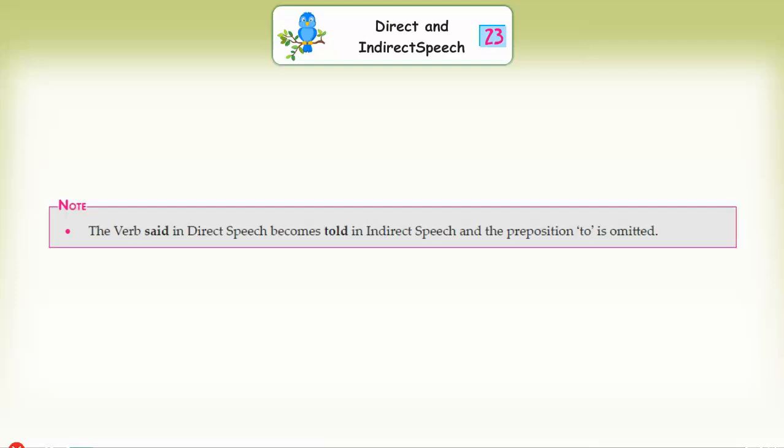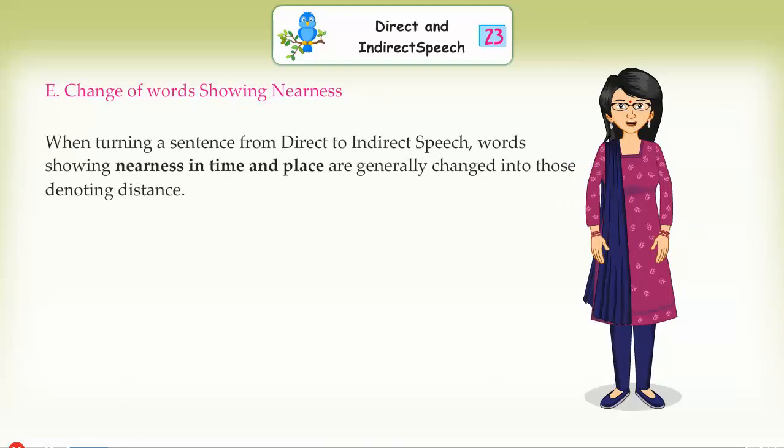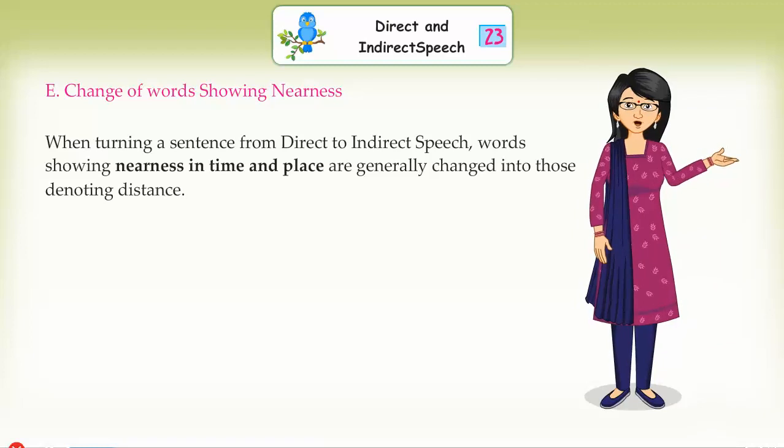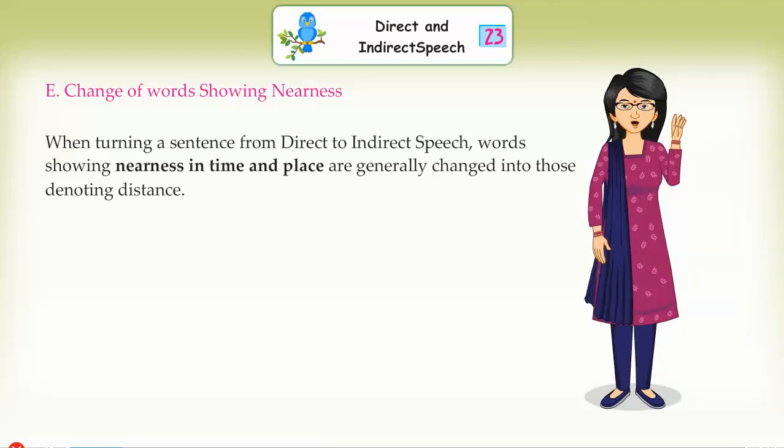Change of words showing nearness. When turning a sentence from direct to indirect speech, words showing nearness in time and place are generally changed into those denoting distance.